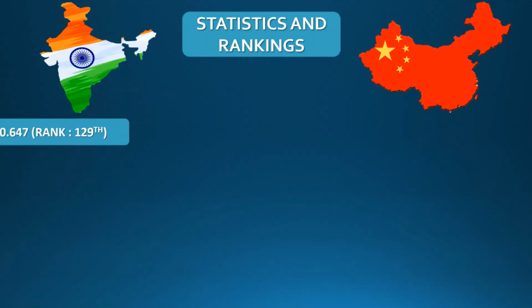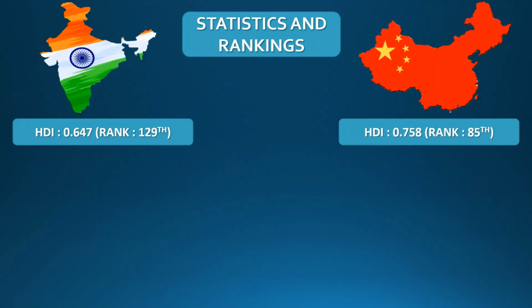India comes under the category of Medium Human Development Index. India has a HDI of 0.647. India ranks 129th on the list. The HDI of China is 0.758. China ranks 85th on the list. China comes under the category of High Human Development Index.